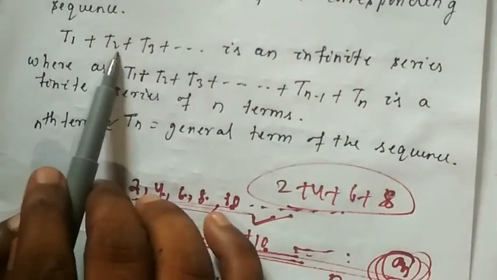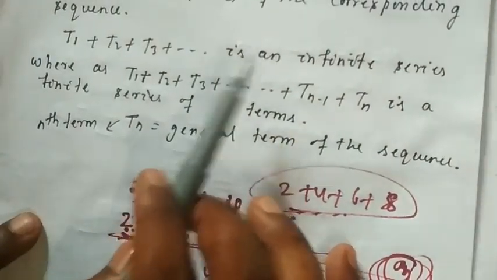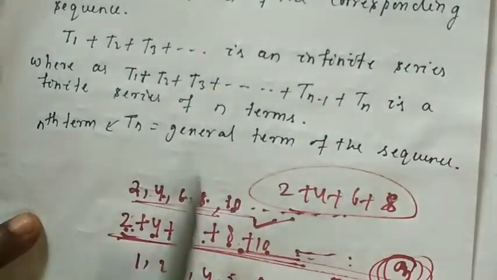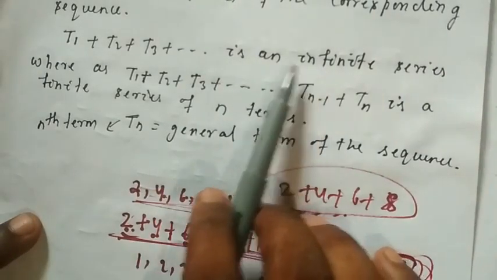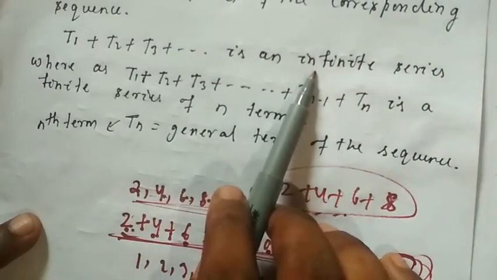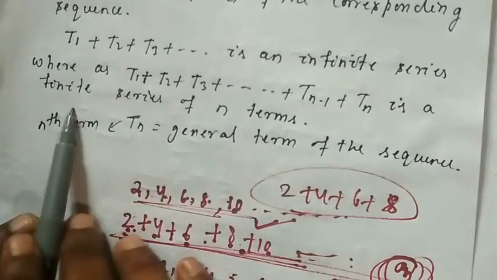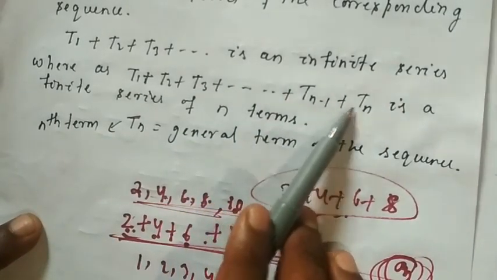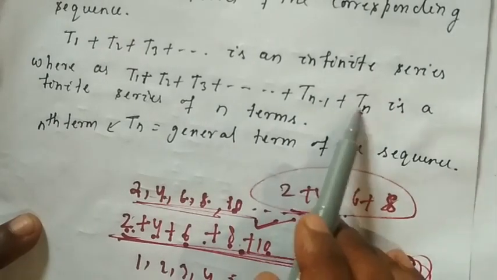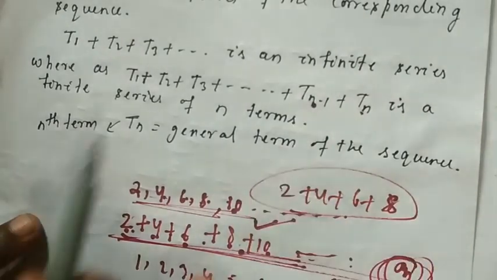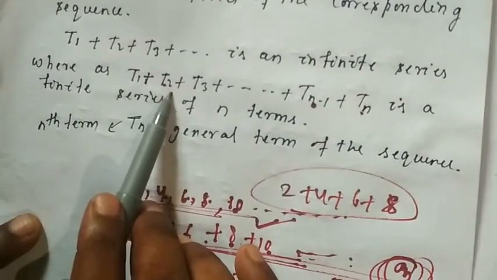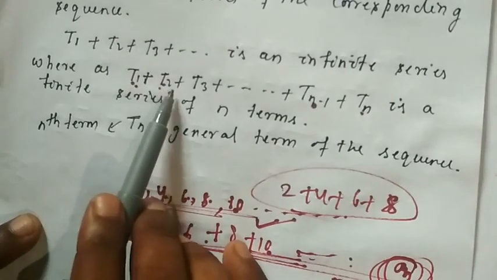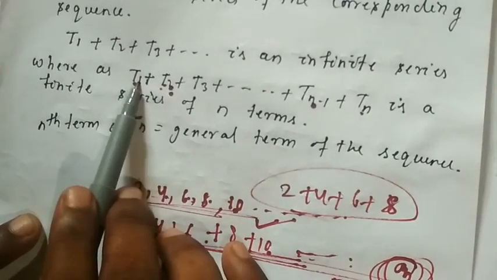So t1 plus t2 plus t3 and so on, where an infinite number of terms are there, is an example of an infinite series. Whereas t1 plus t2 plus t3 up to tn minus 1 plus tn. Why am I writing tn and before it tn minus 1? Remember, if I am writing t2, the term before is t1, that means here 2, and 1 is less.